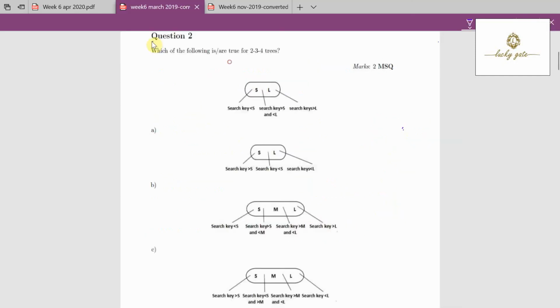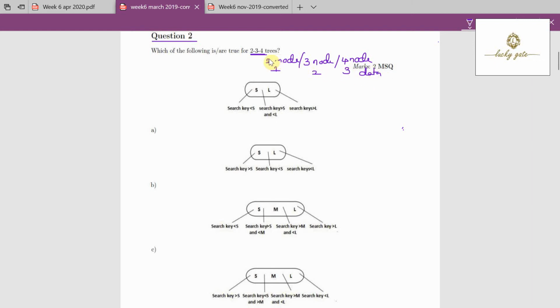Now coming to question number 2. The question is, which of the following are true for 2, 3, 4 trees? What are 2, 3, 4 trees? Every node in a 2, 3, 4 tree is a 2 node, 3 node, or 4 node. What does it mean, 2 node, 3 node, 4 node? A 2 node, 3 node or 4 node holds 1, 2 or 3 data elements respectively.